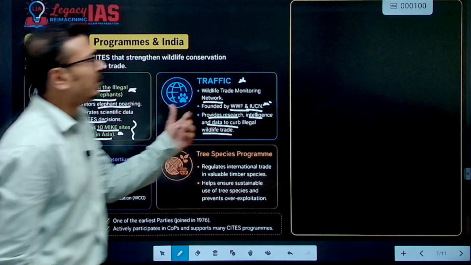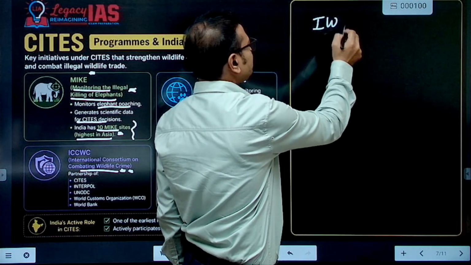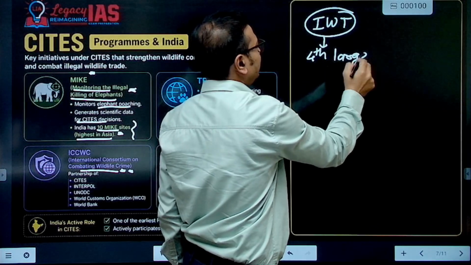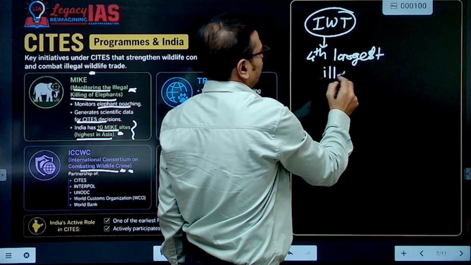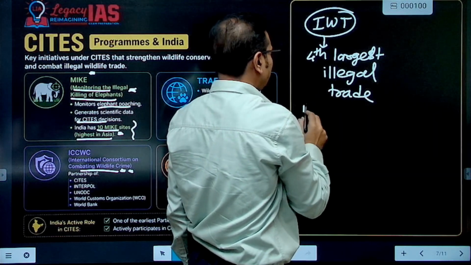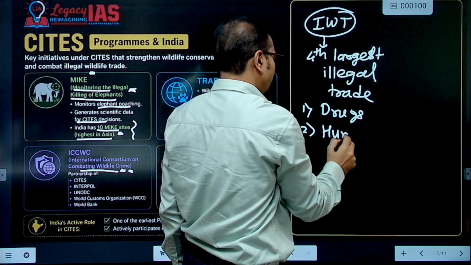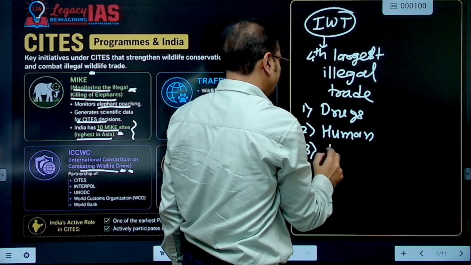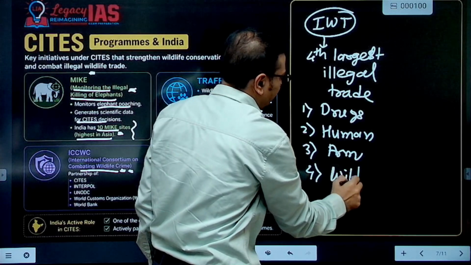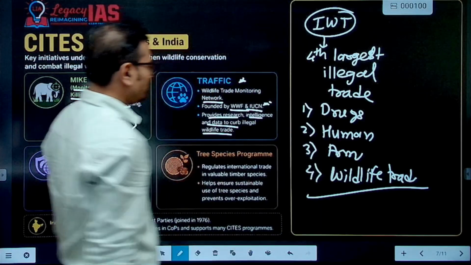You should understand why we are talking about illegal trade, because illegal wildlife trade is the fourth largest in terms of illegal trade, after drugs, human trafficking, and third, arms. Fourth will be wildlife trade. Huge, you can understand from this. So that's why we are concerned.